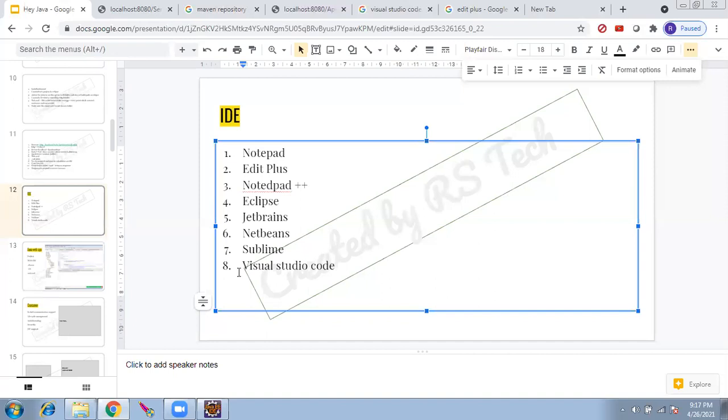Visual Studio Code is actually good, but I use only Sublime because I don't want complete automation. I am a person who wants to read a few things. I don't want everything to be spoon fed. I want something to be said, but not everything. A few things I have to understand on my own. Only then will it stick lifelong. So I used Visual Studio Code for a couple of projects to make development faster, but I prefer Sublime, and I always use Edit Plus. I still use Edit Plus a lot.